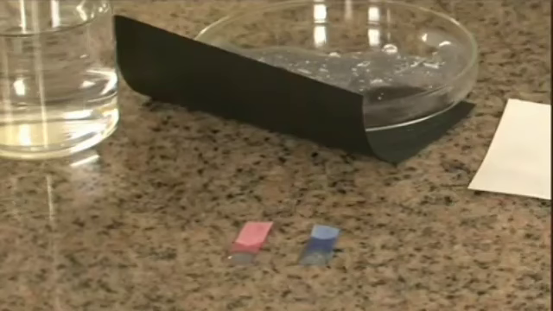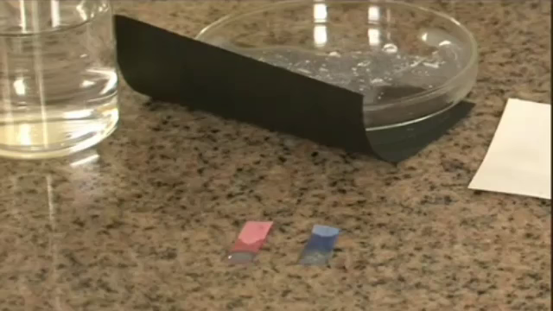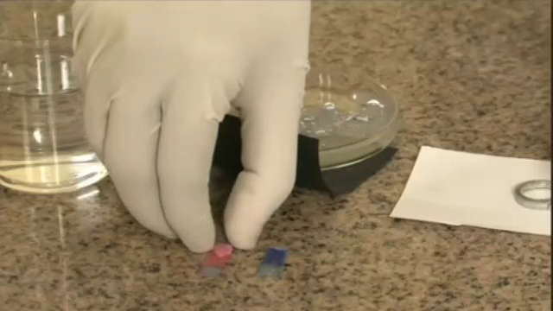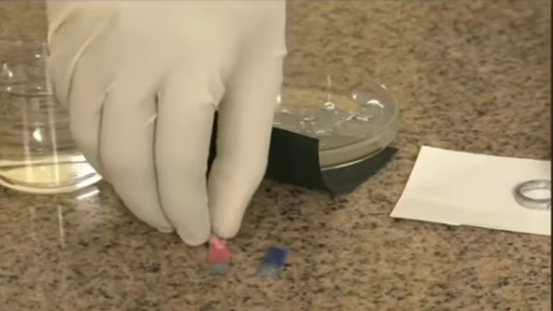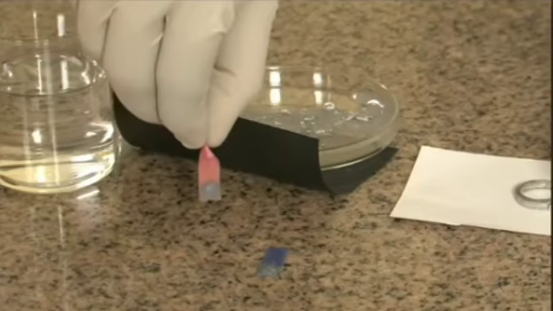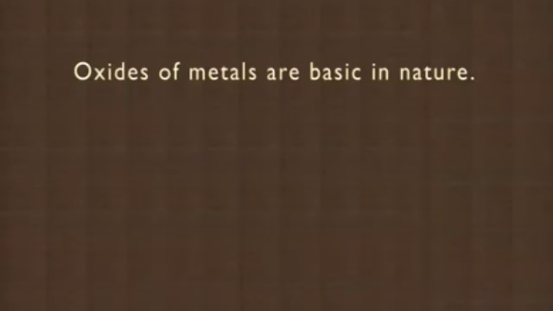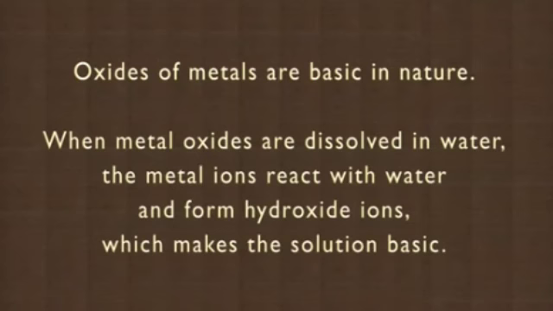Magnesium oxide dissolves in water partially to become magnesium hydroxide solution. All of it has not dissolved. Now magnesium hydroxide turns red litmus paper blue, and no color change has been seen in the blue litmus paper. So oxides of metals are basic in nature. They dissolve in water, react with water and form hydroxide ion, which makes the solution basic.